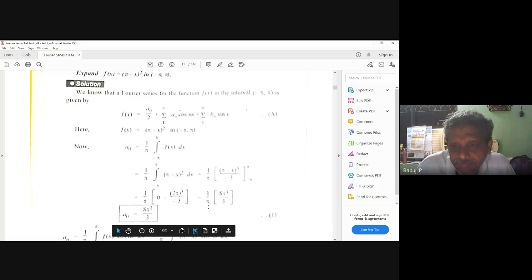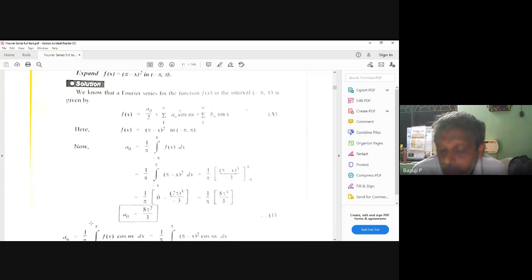This is a naught, okay, everyone. Then an, how can I write? 1 by pi integral from minus pi to pi of f of x cos nx. Who is my f of x? Pi minus x whole square. So an is 1 by pi integral from minus pi to pi of (pi minus x) whole square cos nx dx. This is how you will do it with Bernoulli's formula. Now who is u? I want to write u into v: one part for differentiation, one part for integration.